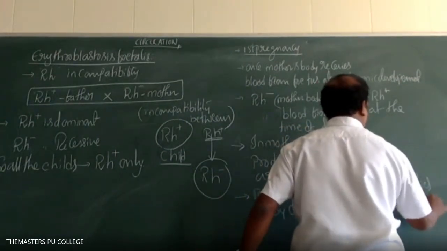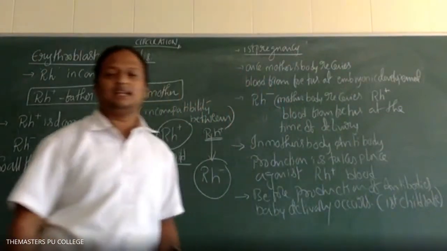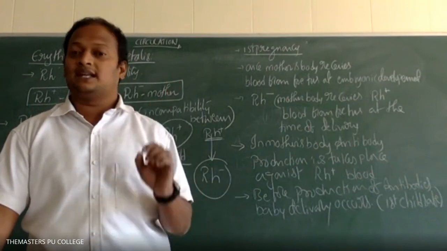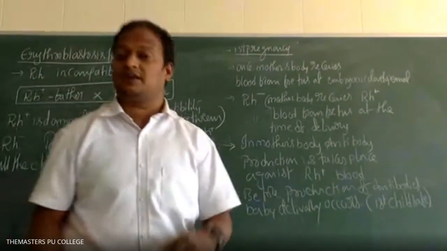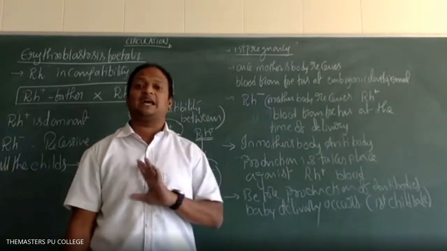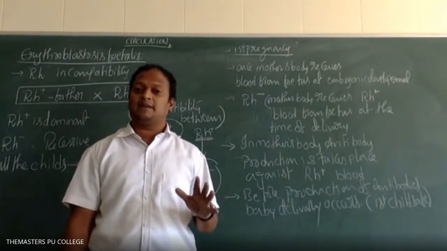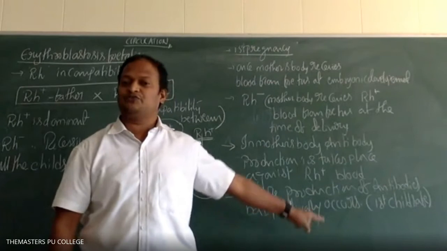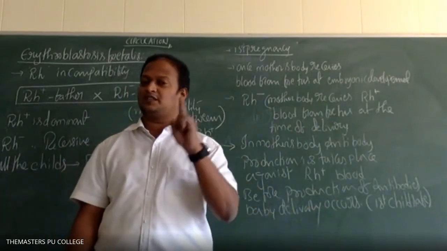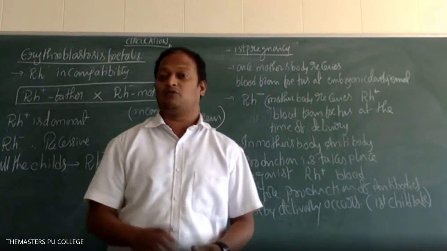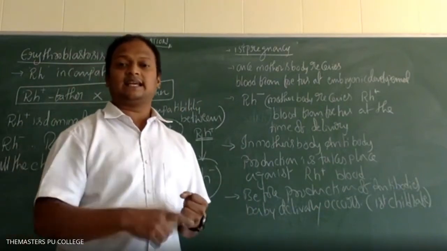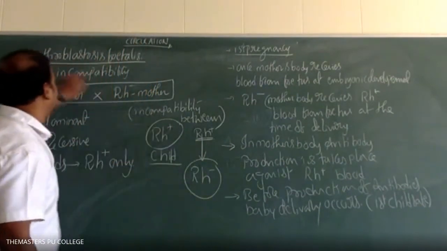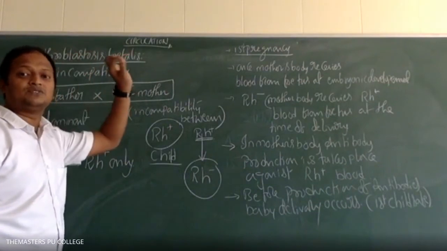So this is the major important part you need to remember. In erythroblastosis fetalis, the first child is always safe. What is the reason? Because production of antibodies does not take place immediately, not within a fraction of a second. It will take time. But before production of antibodies, the first delivery takes place. So nothing happens to the first child. But what about subsequent pregnancies? Second, third, fourth, or whatever subsequent pregnancy, the child will attain the disorder of erythroblastosis fetalis.